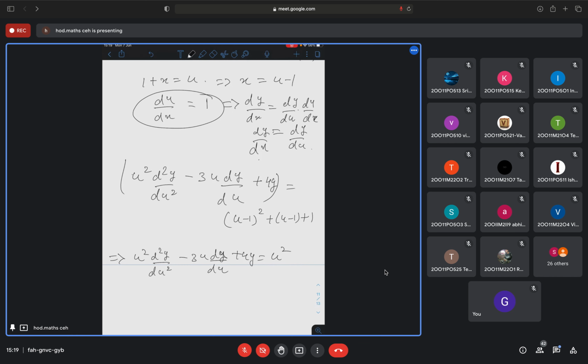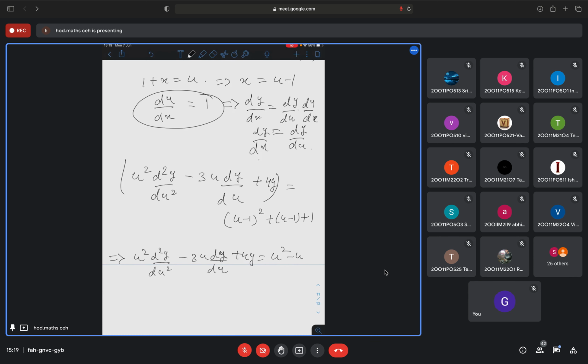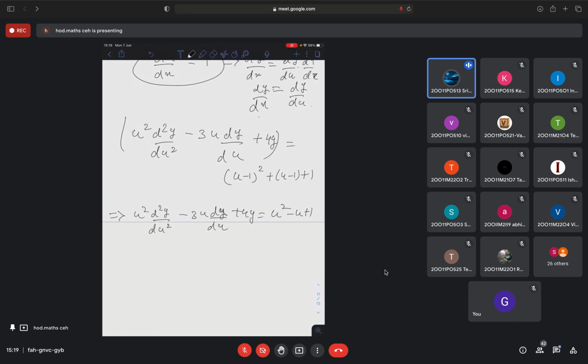What else will you get? U square. Simplify. Plus u minus u plus 1. So as you can see, what equation is this? Euler's Cauchy's. Yes, this is a Cauchy-Euler equation.